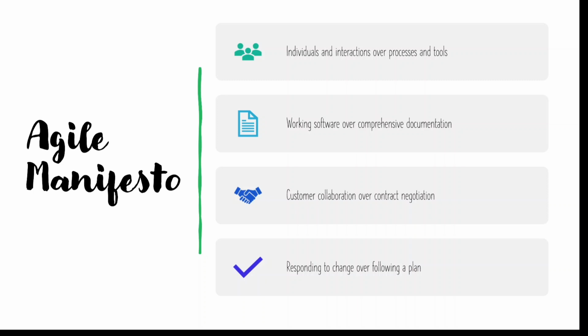Another value is customer collaboration over contract negotiation, so customer collaboration keeps happening. And the last is responding to change over following a plan. That means if a plan suddenly changes, we don't need to worry, because this manifesto tells us we can change the plan. So we have to give the response.